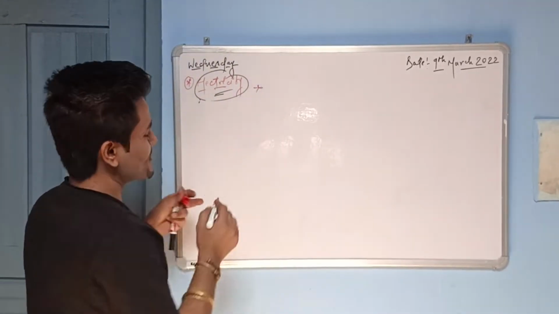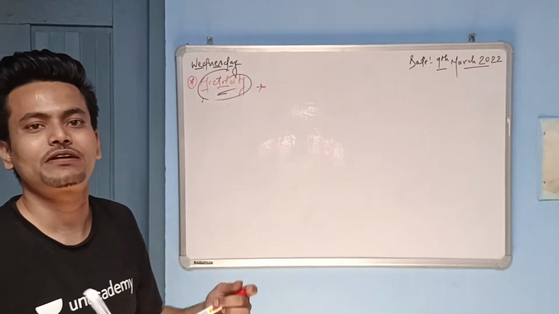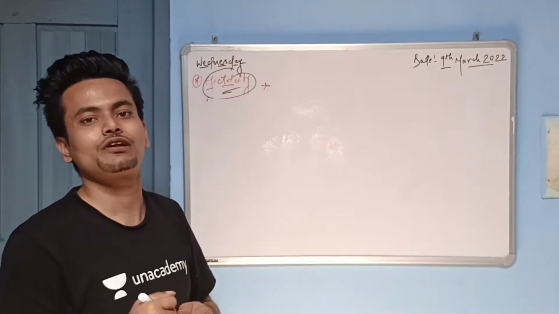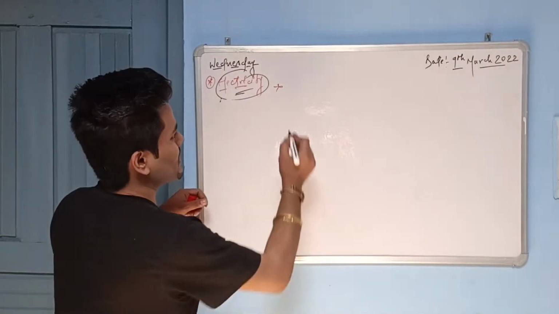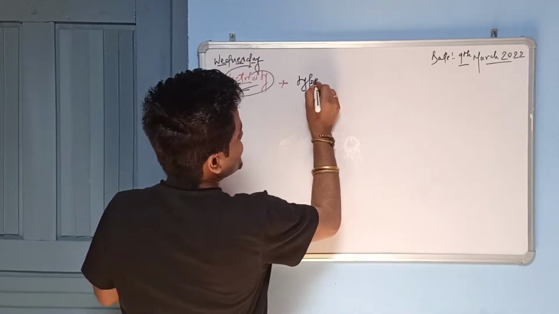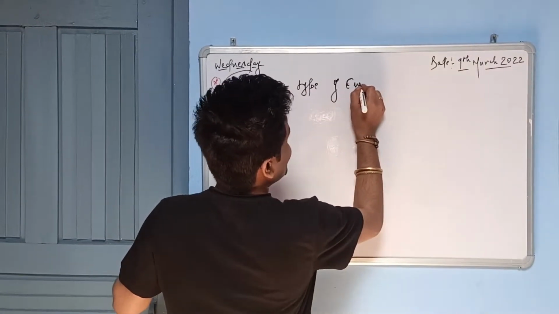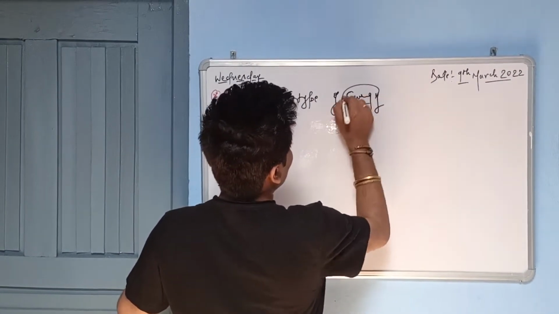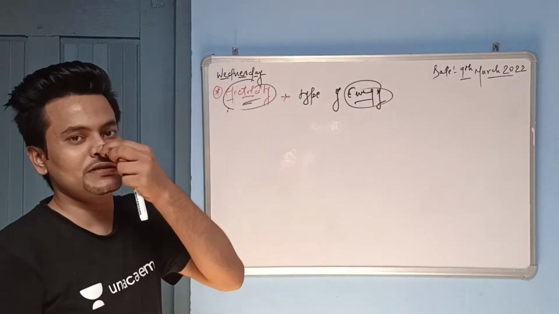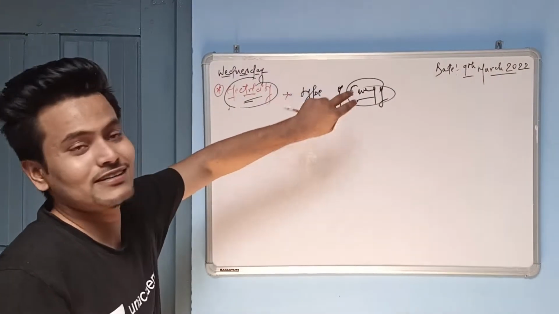Suppose I ask you what electricity means, the basic definition. If a kid asks you what electricity means, what will you tell? It is a form of energy. We can say that to a kid who is studying electricity for the first time: it is a type of energy.